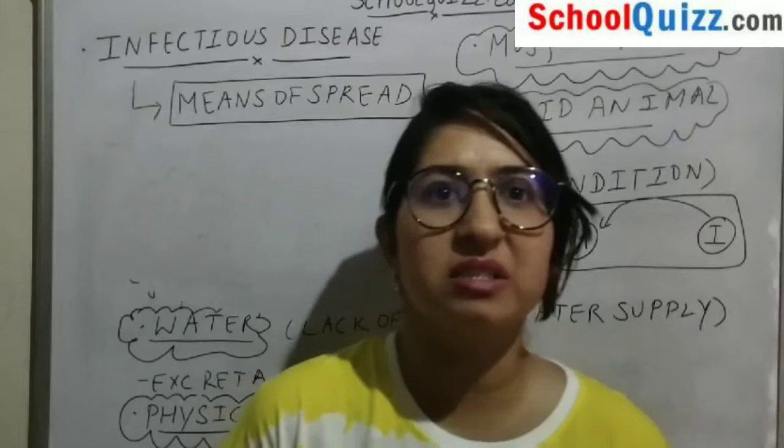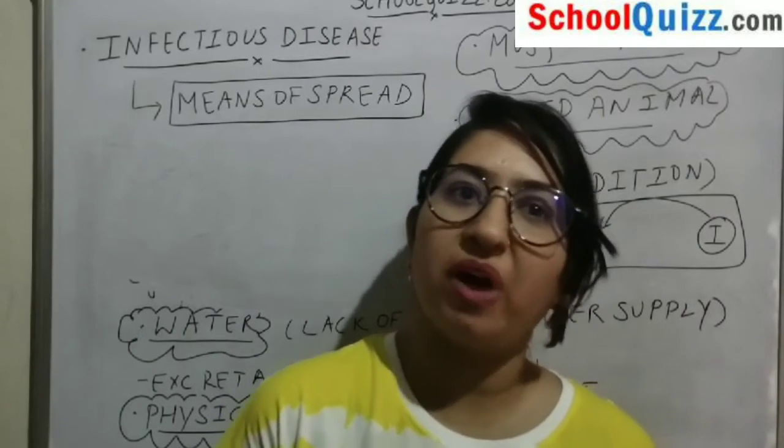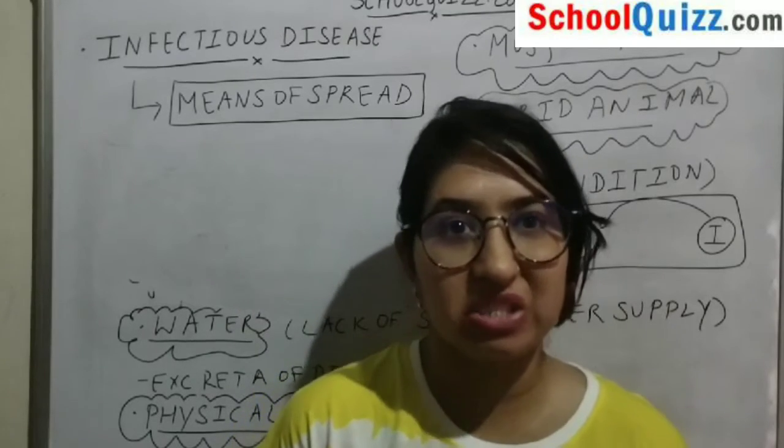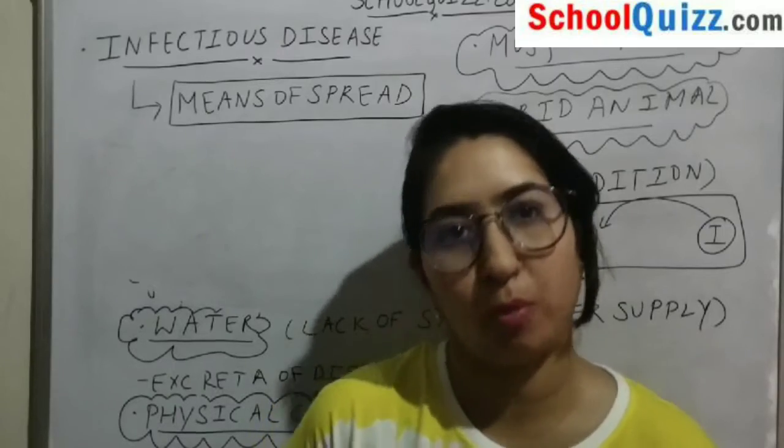Hence it is advised that we should always take clean and purified drinking water. Otherwise there are chances that we can get many deadly diseases.